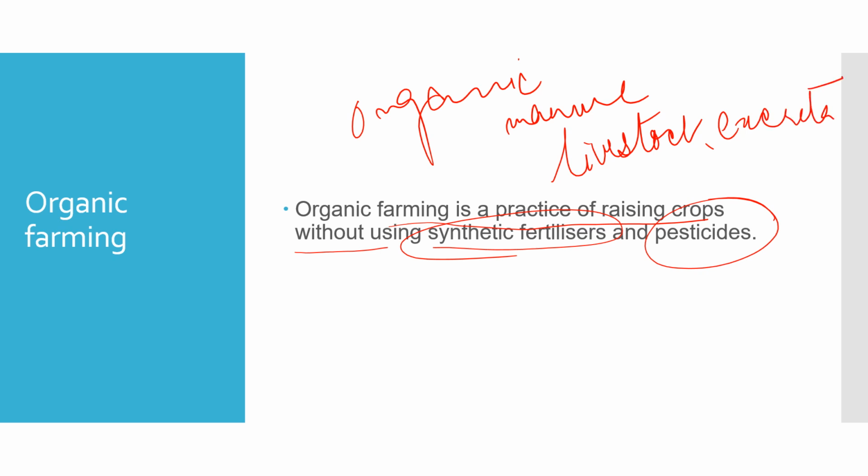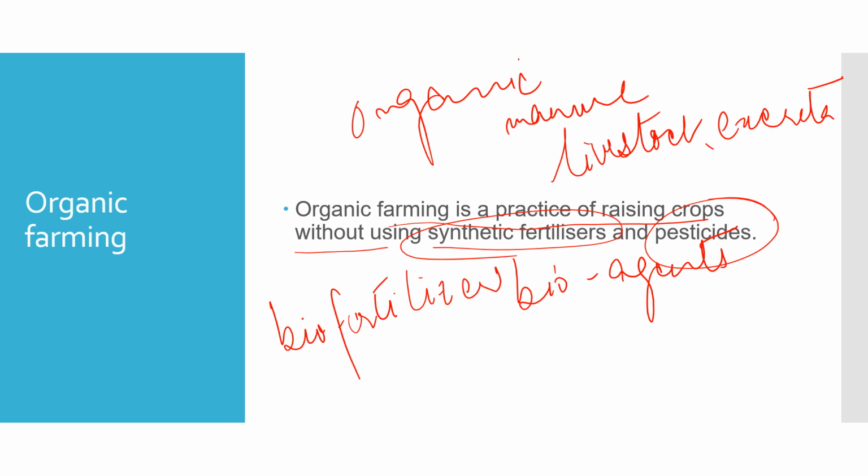There are certain bioagents which are being used as fertilizers. No chemicals are being used, and all these preparations have been given the name biofertilizers. There is only minimal use of synthetic pesticides or fertilizers.